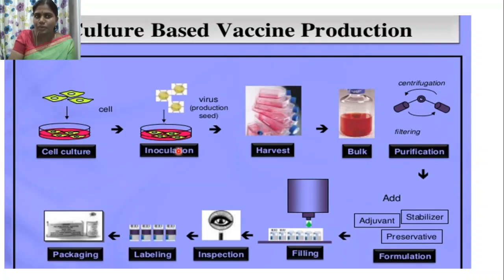And cell culture based vaccine production, where stem cells are used. The cells are cultured in vitro and inoculated with the virus for vaccine production. These cells are harvested, and after harvesting they are purified by centrifugation, and added with adjuvants, stabilizers and preservative, and filtered. They are collected in different samples and inspected for toxicity. They are labeled, packaged and marketed after different steps.